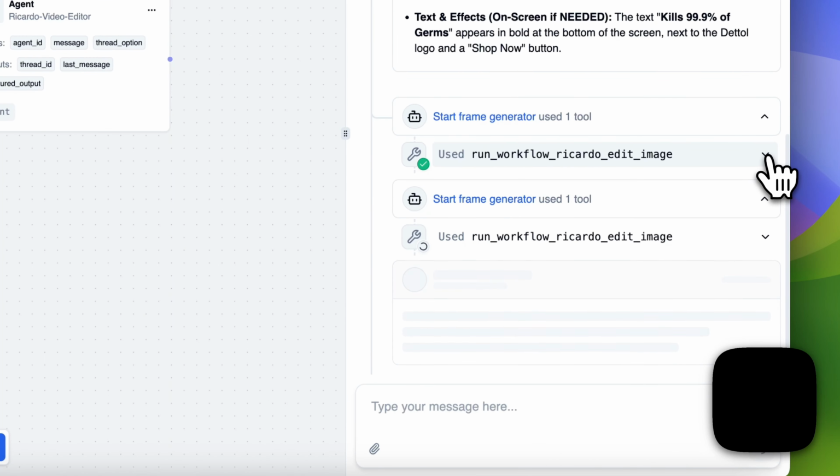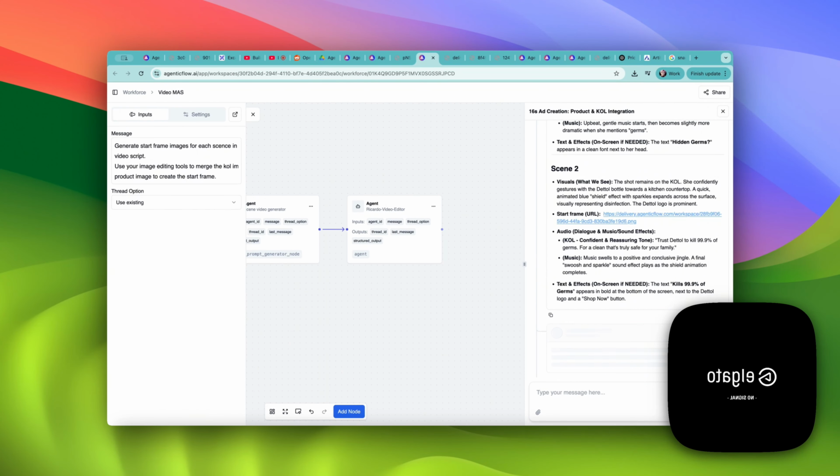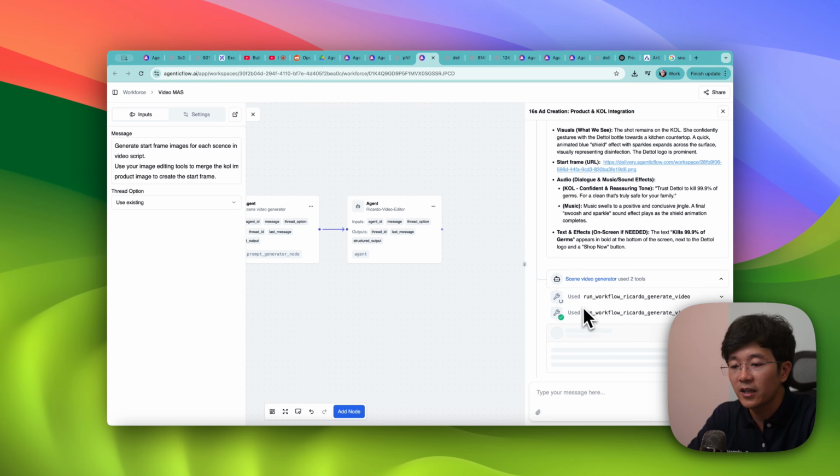Let me click on this one first. It was running the image generator. It will take a bit of time to generate the video because this is calling Google VO3, and normally VO3 is not as fast to run. Okay, for some reason my camera is just on and off today. It's back. It takes a bit more time than I expected.